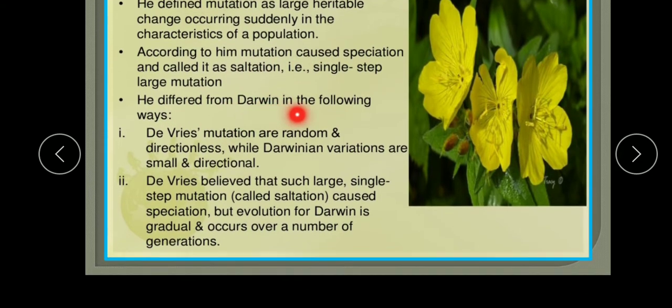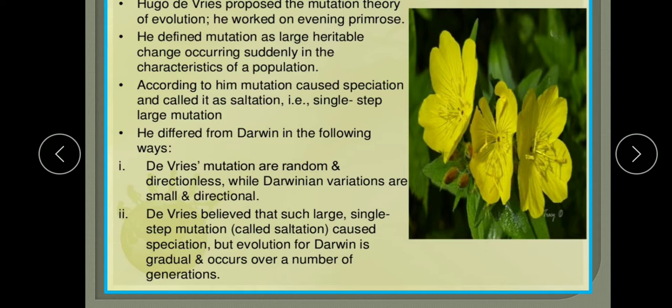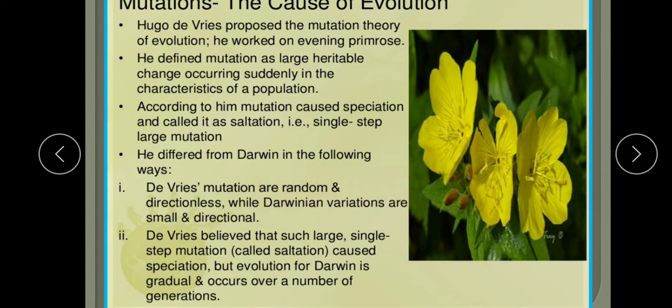And he differed from Darwin in the following ways. For de Vries, mutations are random and directionless, meaning they can take any direction, while in Darwinism variations were small and in a particular direction. De Vries believed that such a large single step mutation, which he called saltation, causes speciation, that is formation of a new species.